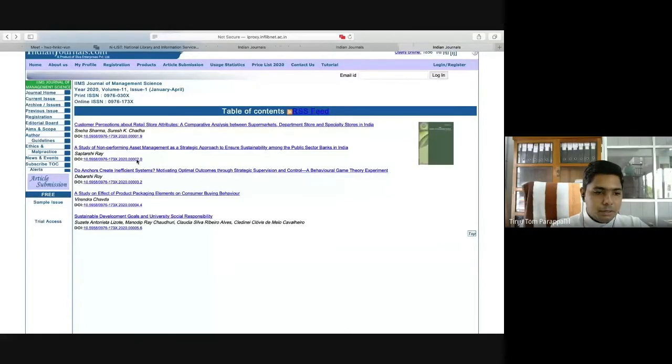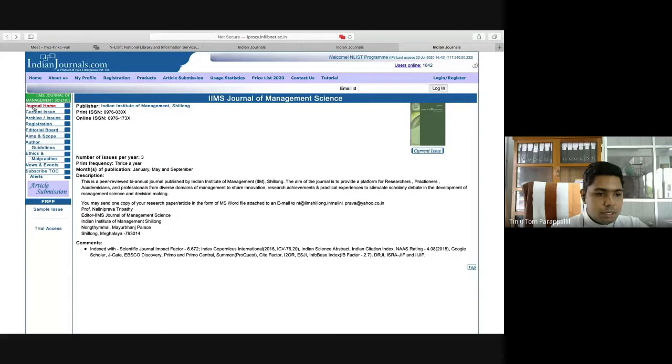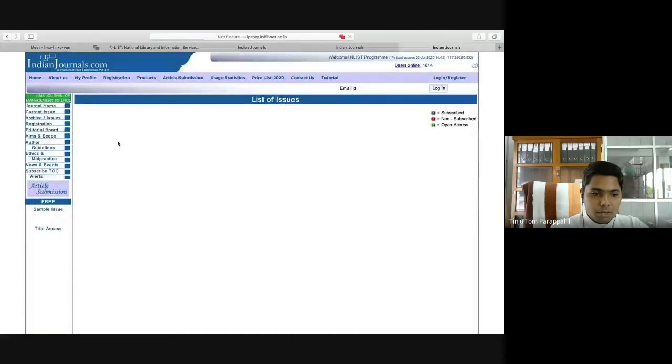See, this is the page. Here we have the current issue and archive issues. Archive issues means back volumes of the same. See, from 2010 onwards they have given. If I want to read something from 2009, there are 2 issues. I can select any one of these and read the articles contained in it.